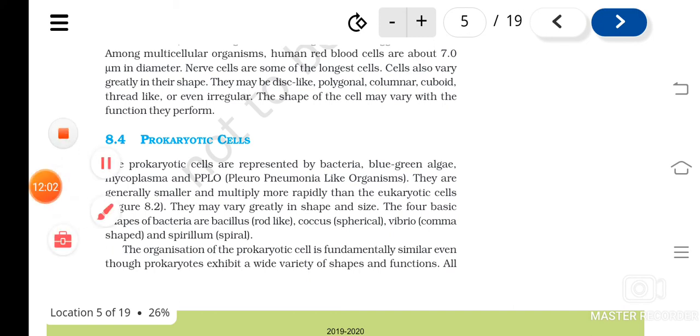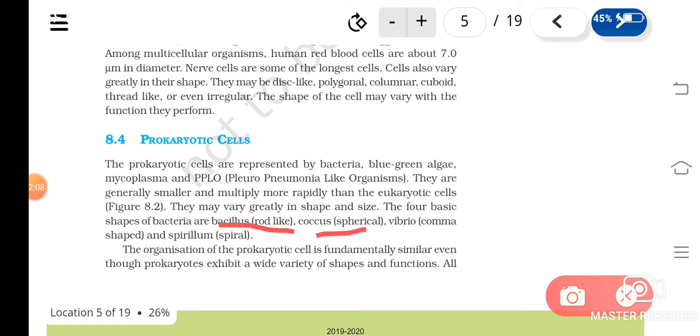Bacillus means rod shaped bacteria. Then coccus means spherical type of bacteria, vibrio means comma shaped, and spirillum means spiral shaped bacteria. This depends upon the shape of the cells. Bacteria are classified into four different types. Bacteria come under what? Prokaryotic cells only, isn't it? So what are the different types of bacteria? Bacillus, coccus, vibrio, and spirillum.